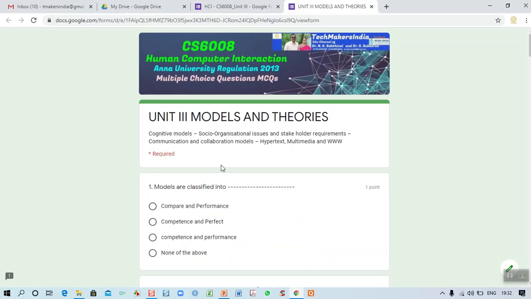Generally, the models are classified into two types: one is called competence, and another one is called performance. Third one is the correct answer.